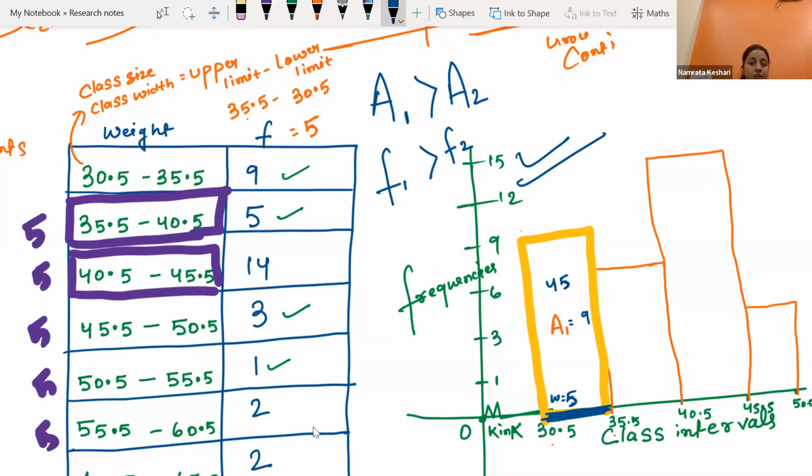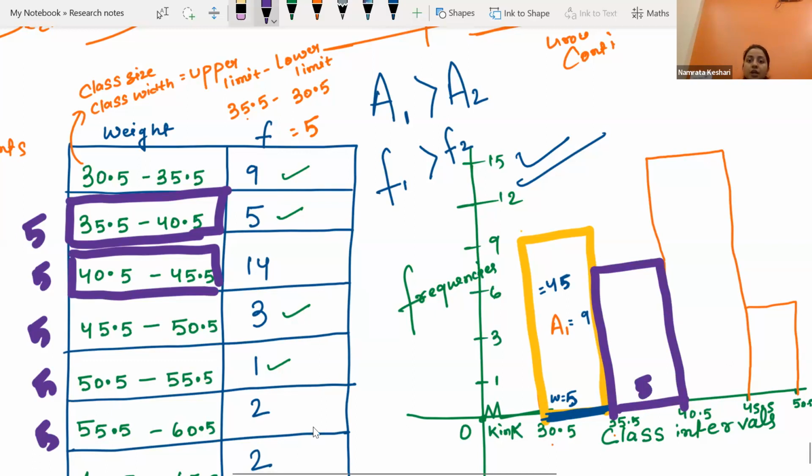Are you getting it? Yes, ma'am. Let's try finding the area of the next rectangle. Here also this width is 5. Why is the width 5? Because I was just telling you all the class sizes are the same over here. And what about the length? It was 5. We can see in the frequency table also it was 5.